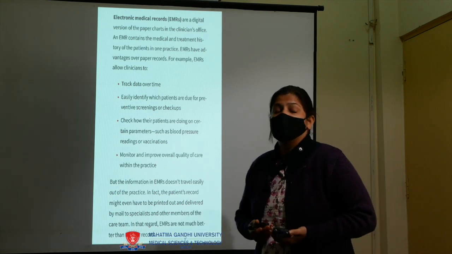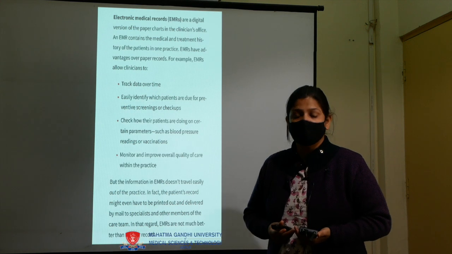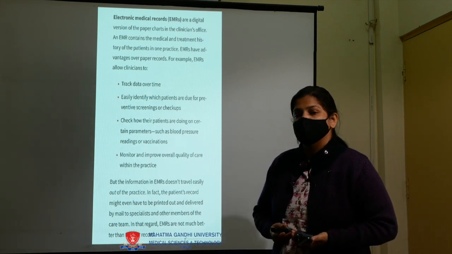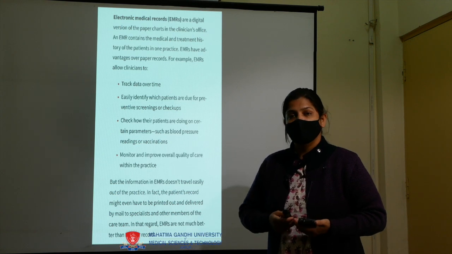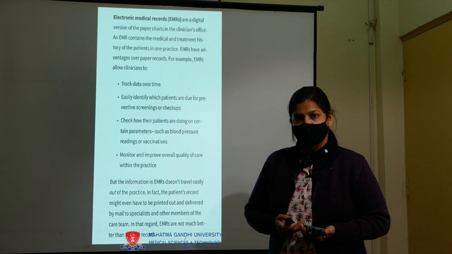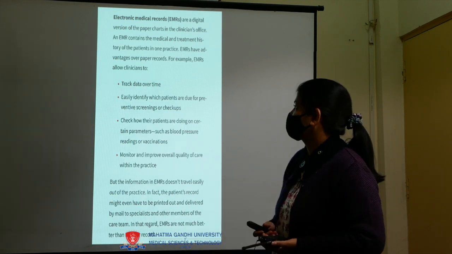So EMR, electronic medical record, contains all patient medical data, which is used to access patient information anytime by the healthcare staff, the clinicians and healthcare organization workers.